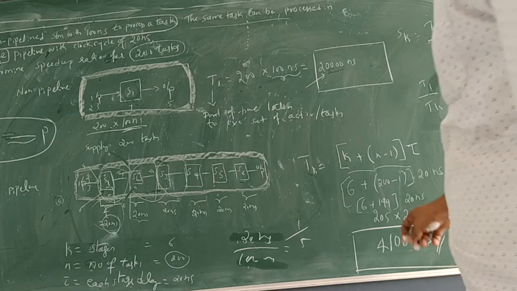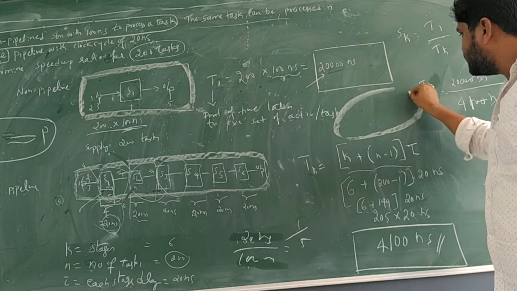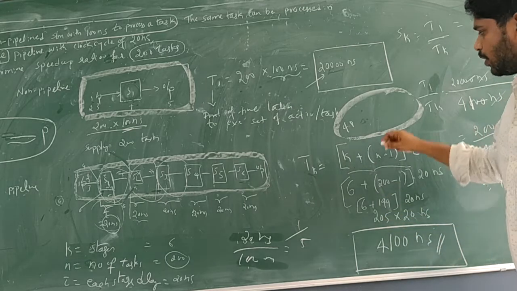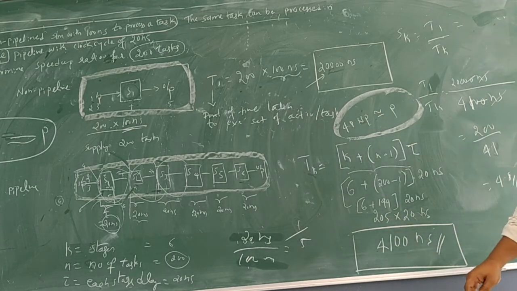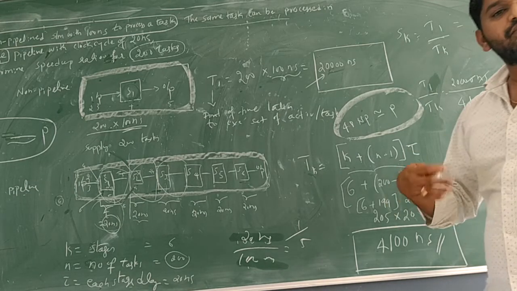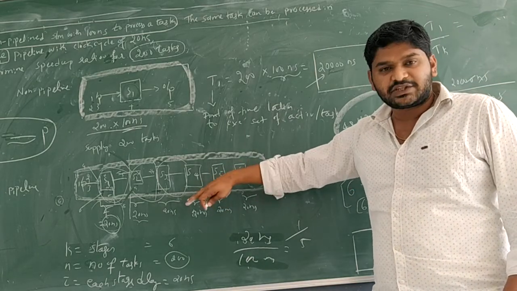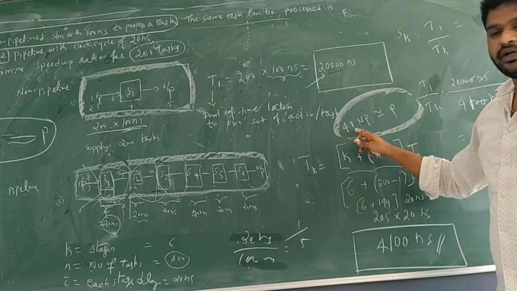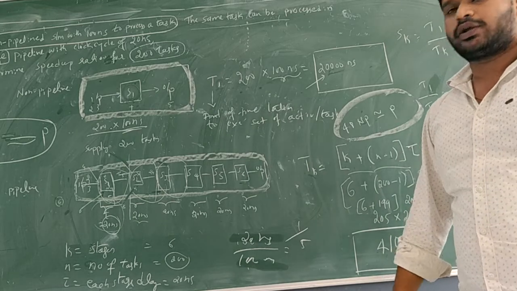So I write the conclusion here: 4.8 times non-pipeline is almost equal to one pipeline. Or else, how can we say who is faster? Pipeline is faster with respect to non-pipeline, by 4.8 times. Is it clear? Okay, fine.